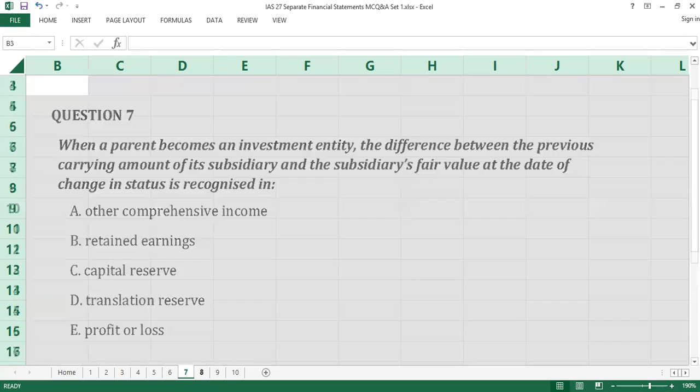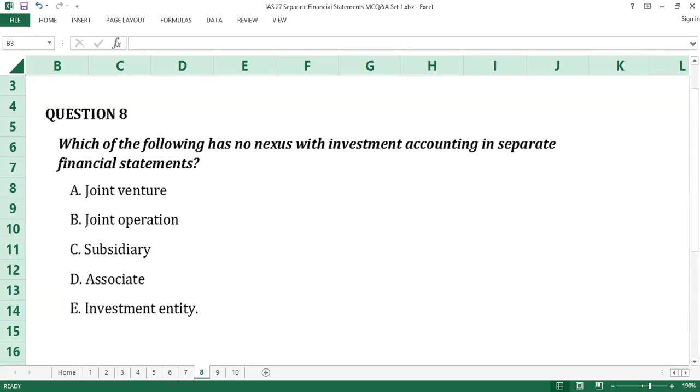Question number 8. Which of the following has no nexus with investment accounting in separate financial statements? A, joint venture. B, joint operation. C, subsidiary. D, associate. E, investment entity.